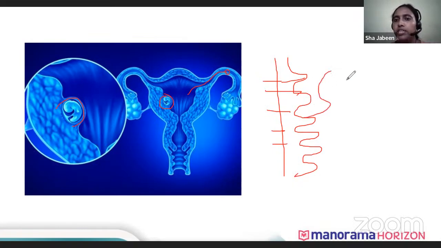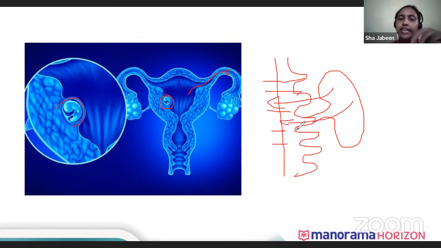The embryo is seen attached to the placenta. Whatever is required by the embryo, the placenta brings and gives to it. Similarly, whatever is not required by the embryo is given back to the placenta.